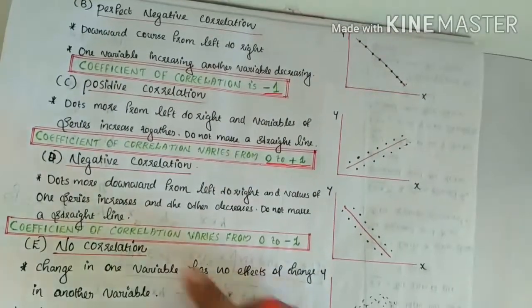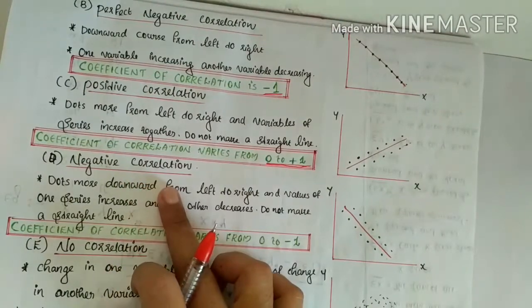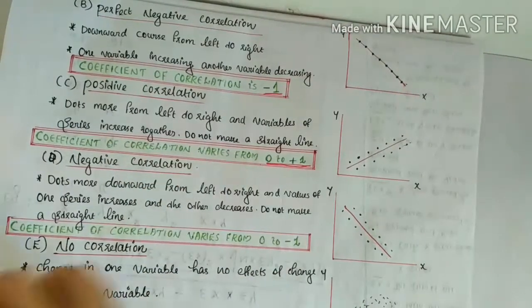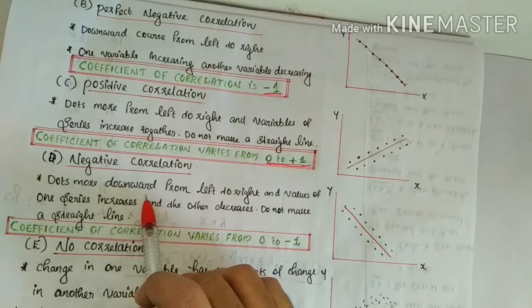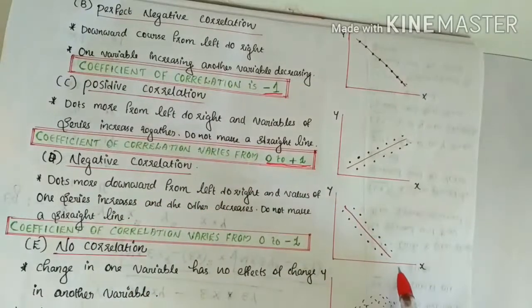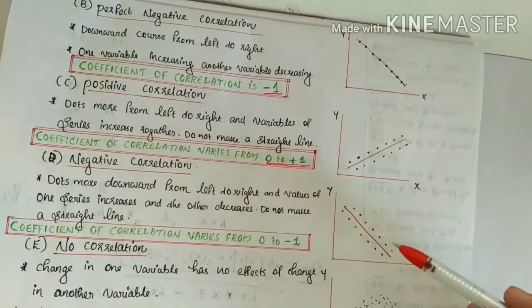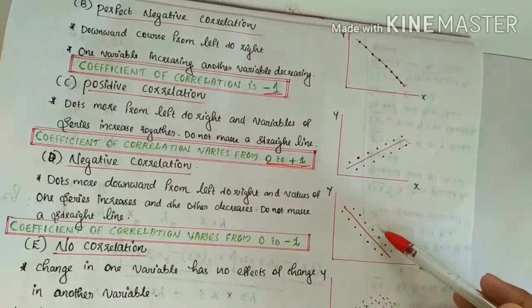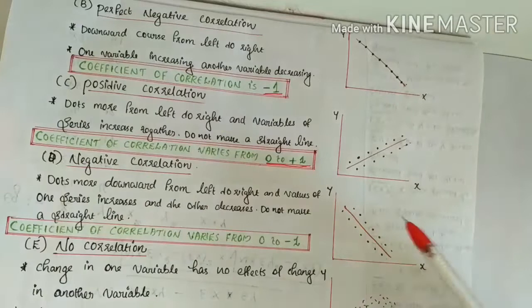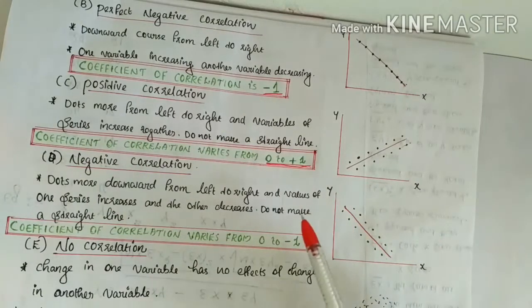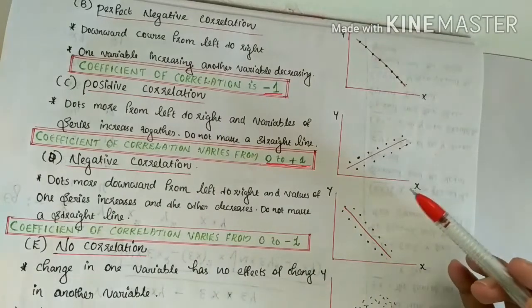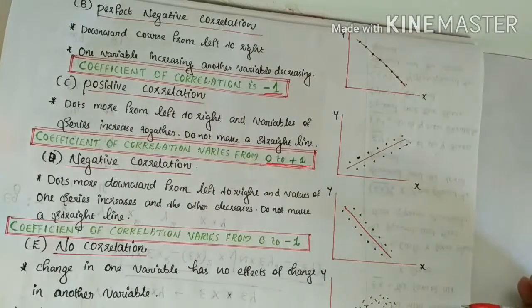Then the fourth one is negative correlation. Negative correlation means the dots move downward from left to right, and values of one series increase and the other series decrease, but do not make a straight line. In negative correlation, one variable increases, the other variable decreases, but do not make a straight line.